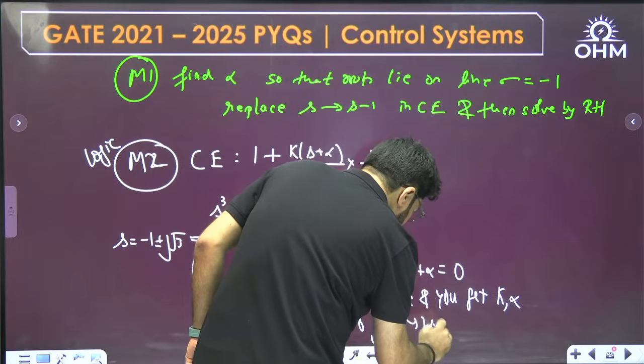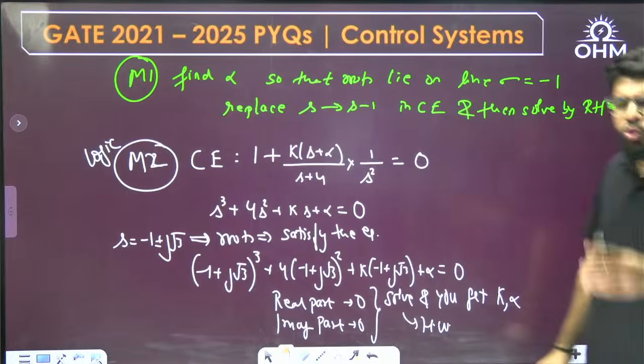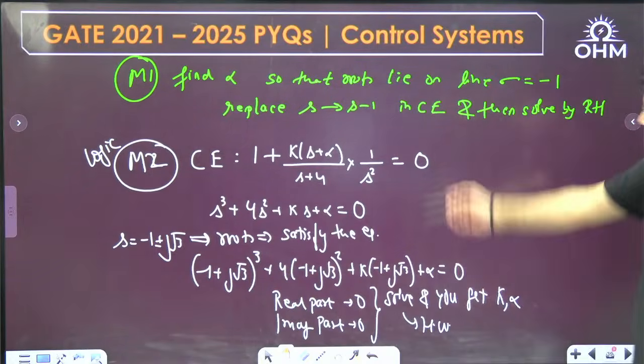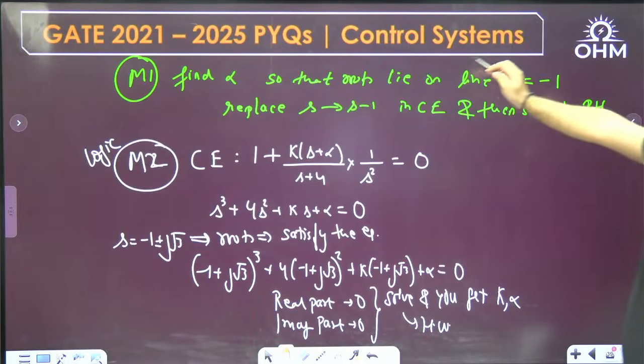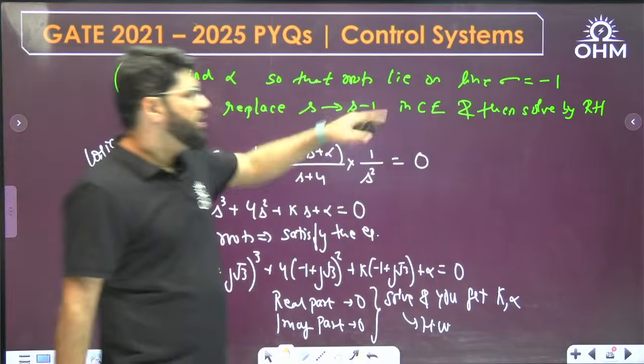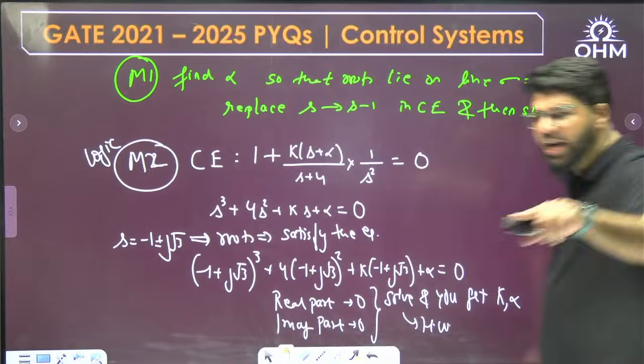Solve this as homework. A simple logical technique I have given to you. Because this time they have told you this is what the poles I want, so why not I satisfy the equation. Simple. Otherwise, the original conceptual method I have told you, but this again I have shown you in the previous question. Some basic logical thing I wanted to show you, because here exact roots are known.